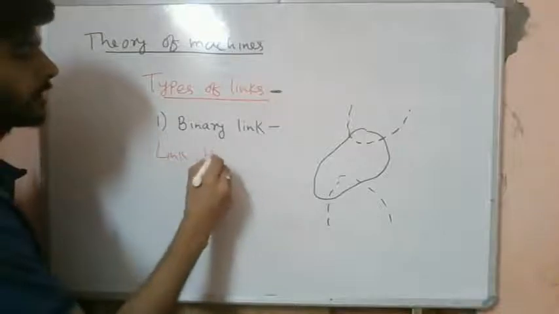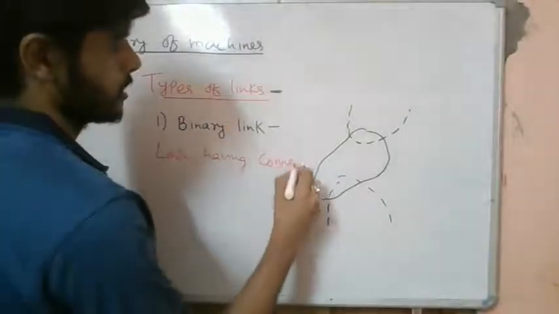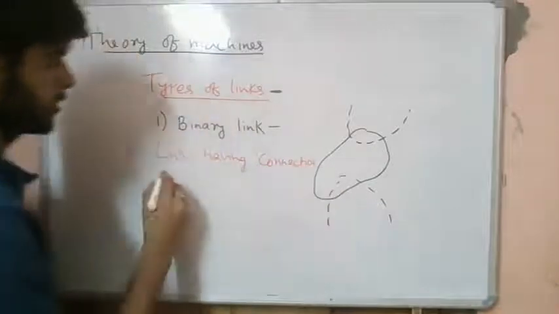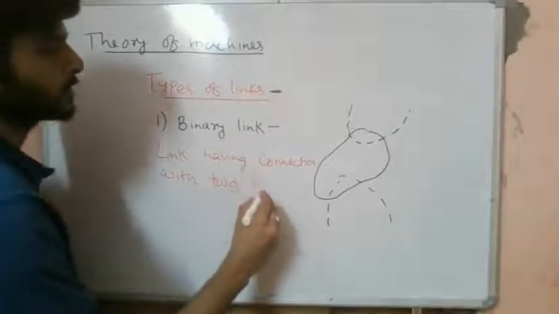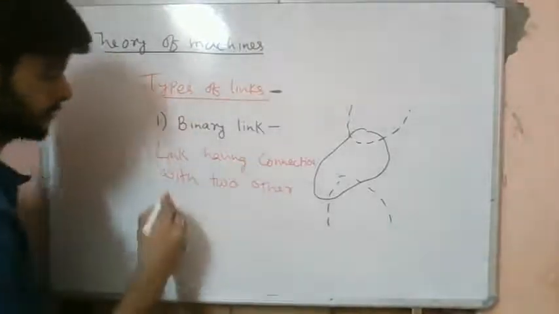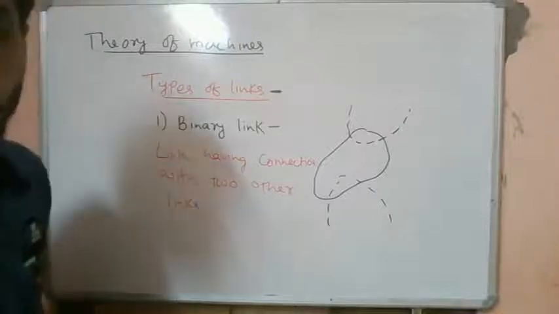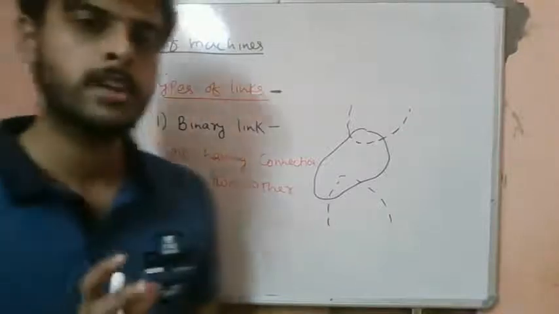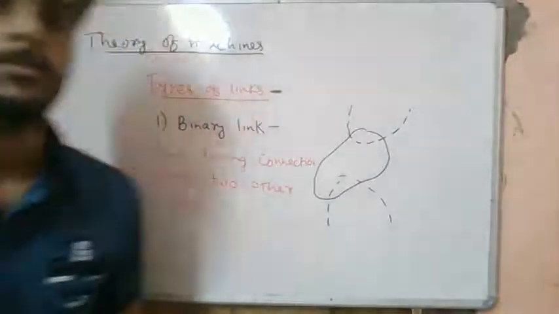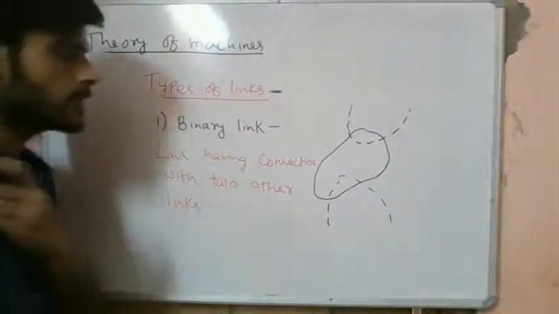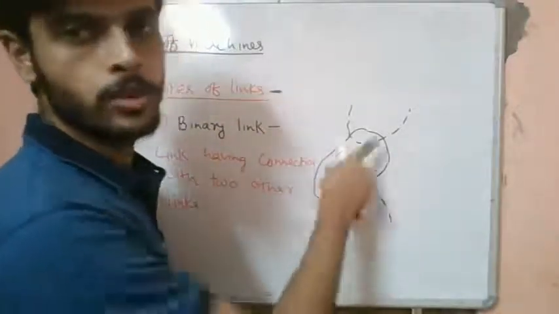So a binary link is a link having connection with two other links. What do we mean by a binary link? A binary link is a link in a mechanism which is connected to two other links in the mechanism, at two different points.